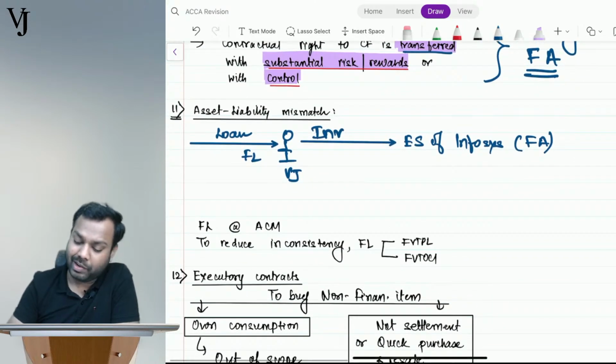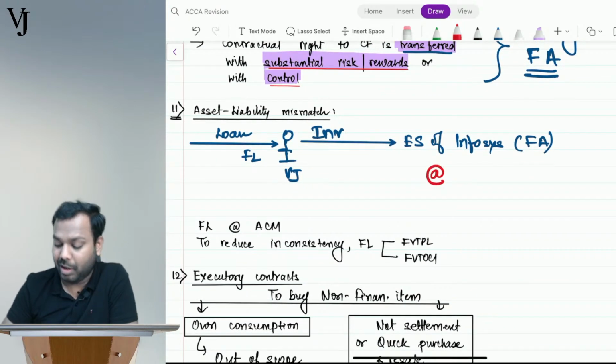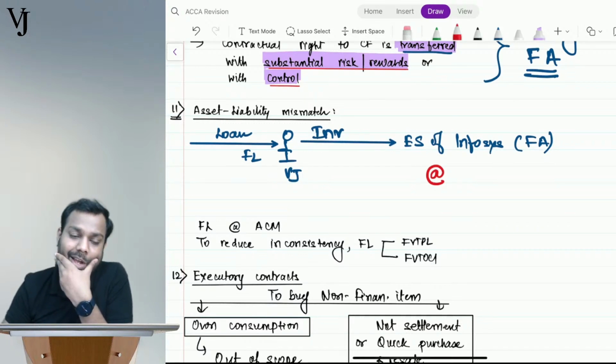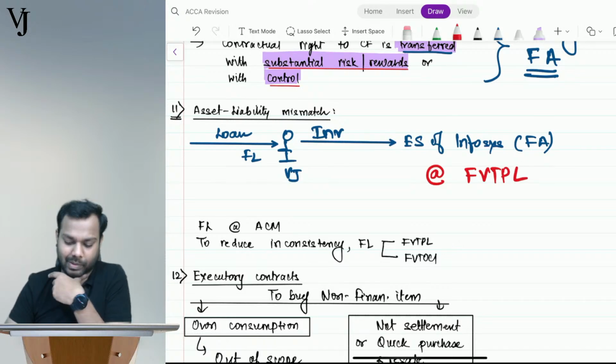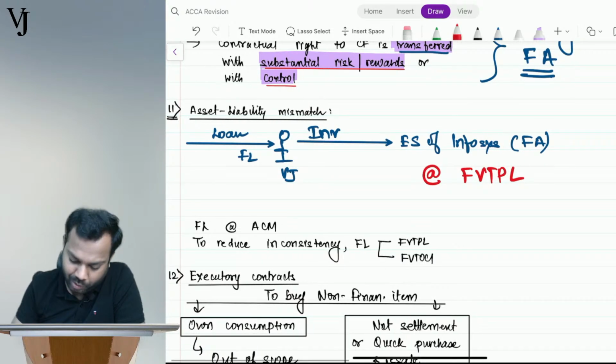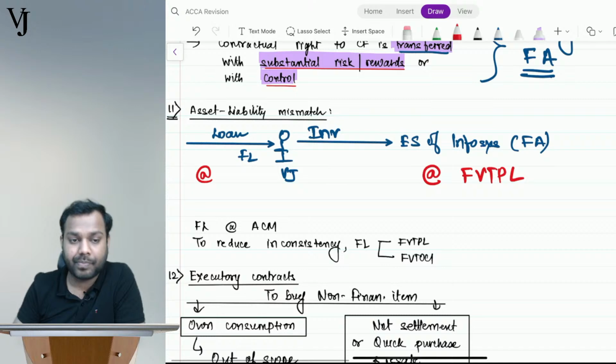Tell me, this financial asset will be measured at what? Come on guys, tell me. FVTPL. This loan will be measured at what? Amortized cost method.